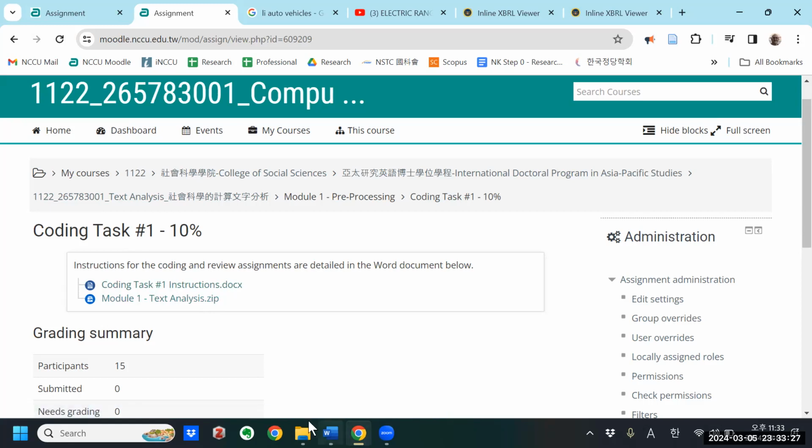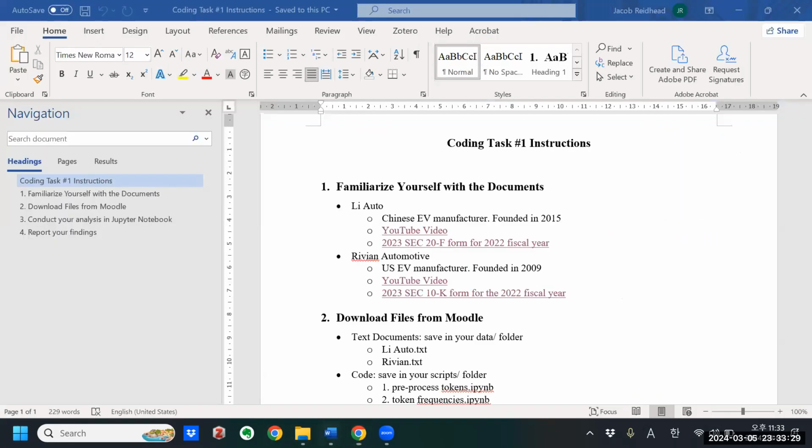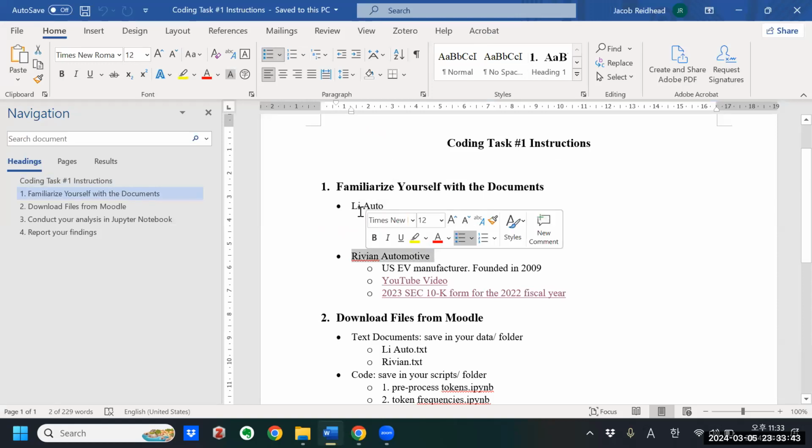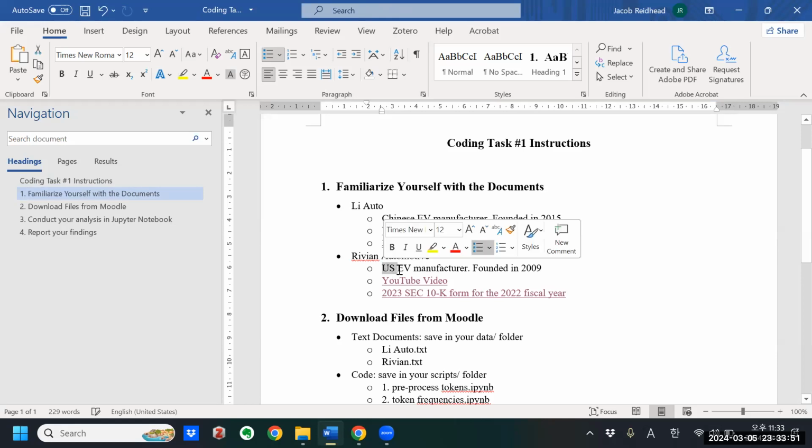But first of all, before you download this and get going, let me just say the first step is to familiarize yourself with the documents. What are the texts that we're going to use for this activity? I'm going to look at two automobile makers, Li Auto and Rivian Automotive. Li Auto is a Chinese electric vehicle manufacturer founded in 2015. Rivian is a US EV manufacturer founded in 2009.